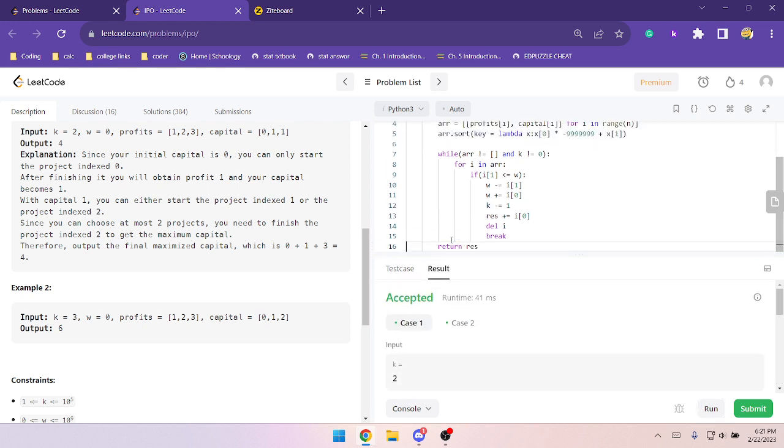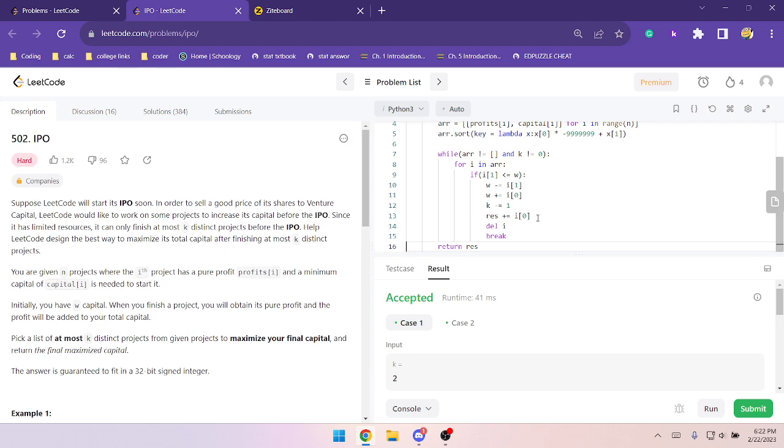I'm very certain this will not work for the later cases, since I'm for looping this. Is there a way to search it more intelligently? Let me think. I'll just submit it and see which case I fail on. Hopefully I don't fail on an easy case.